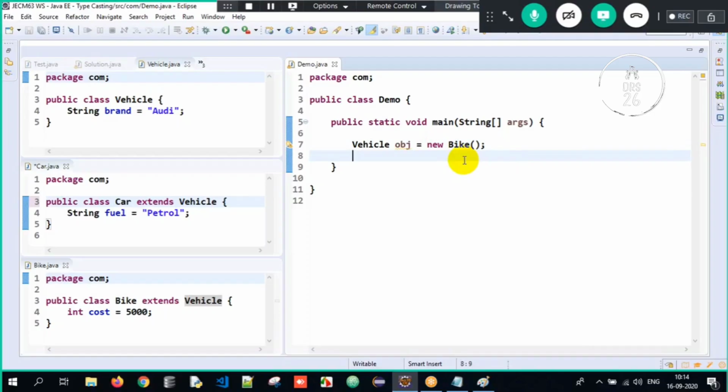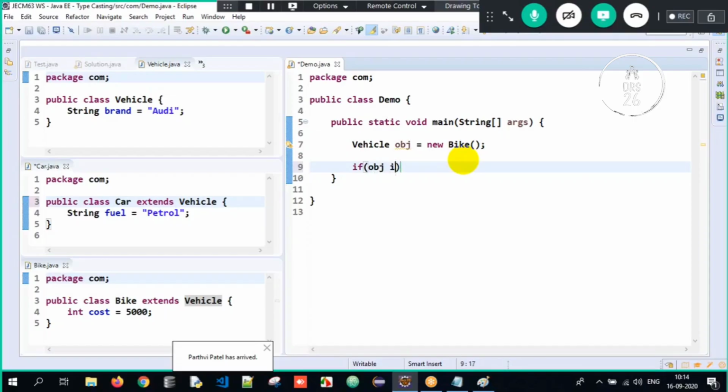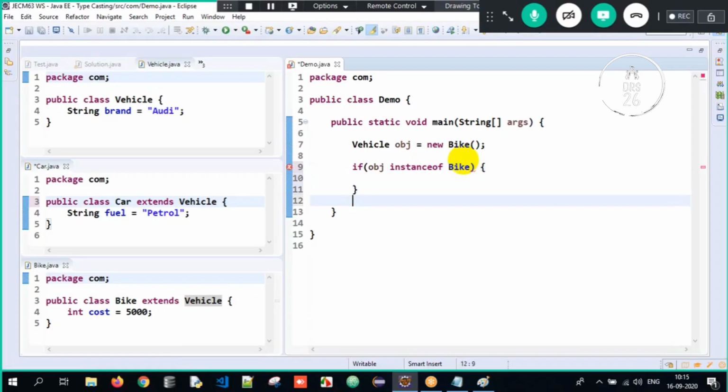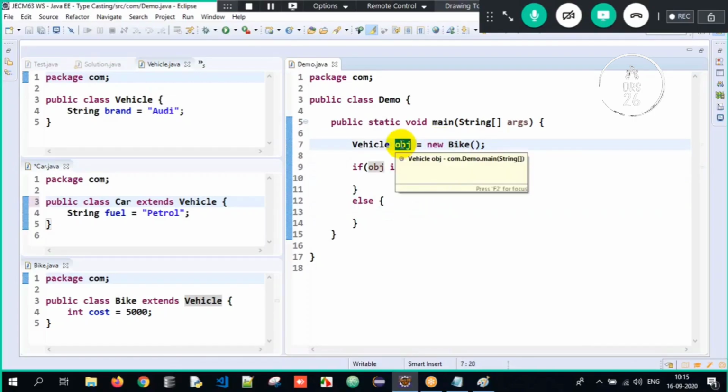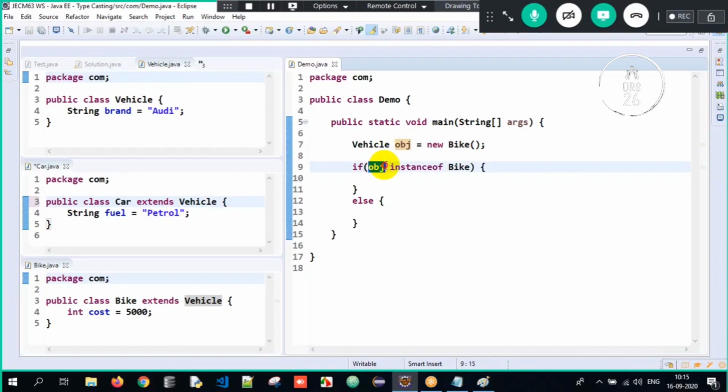But at times we might come across some issues here. So therefore, we have to make use of instanceof in an if-else condition. So if obj is an instance of Bike, what does it mean here? So we have to access the properties of bike here. We can directly write else also, doesn't matter. See here, new Bike. The bike object is stored into obj. So obj is storing a bike object. Is the bike object an instance of the Bike class? Is the bike object having the properties of the Bike class? True. So we have to downcast this obj to a Bike type reference here.